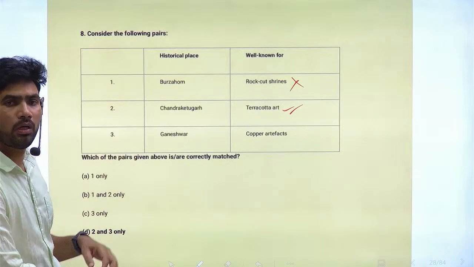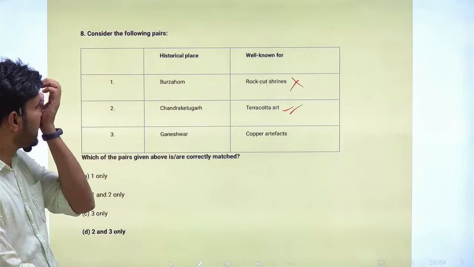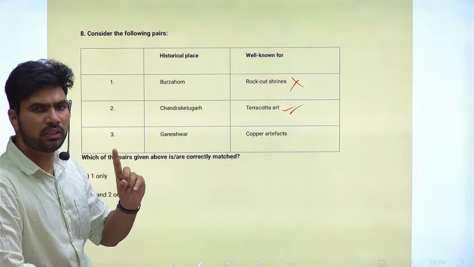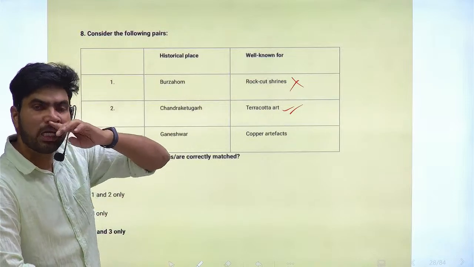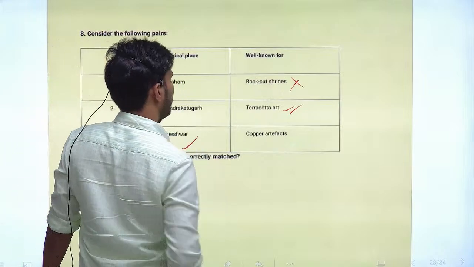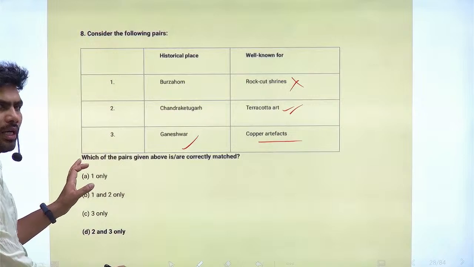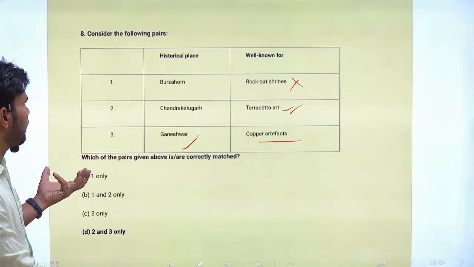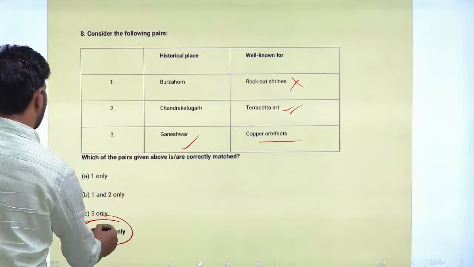Terracotta is burnt clay. Burnt clay is called terracotta. During the Indus Valley civilization, you will find terracotta figurines in almost all settlements. Next is Ganeshwar. It is known for copper artifacts. So it is also a correct statement. Statements 2 and 3 are correct. So correct option is option D.